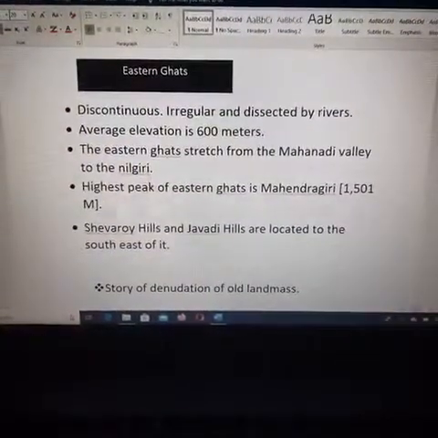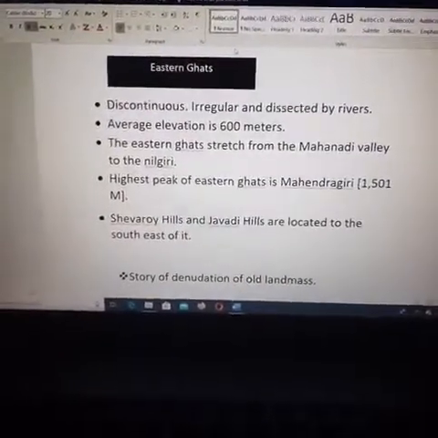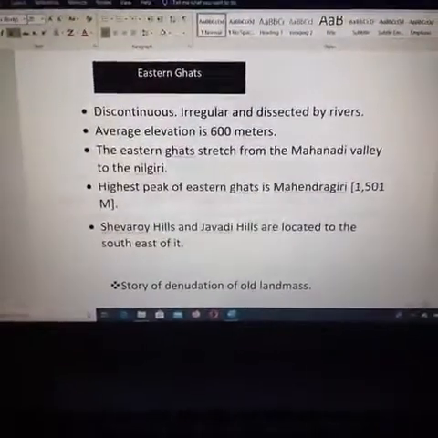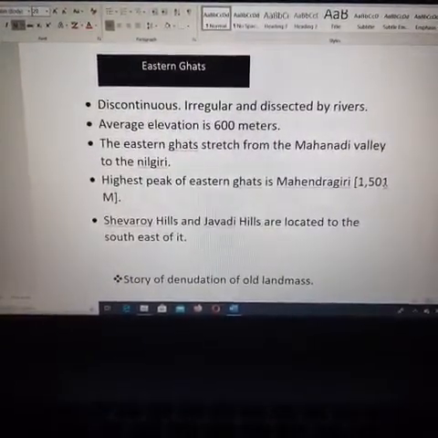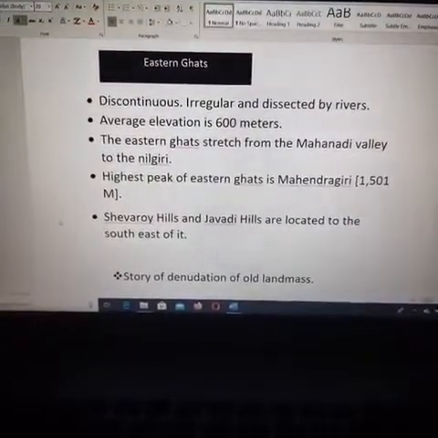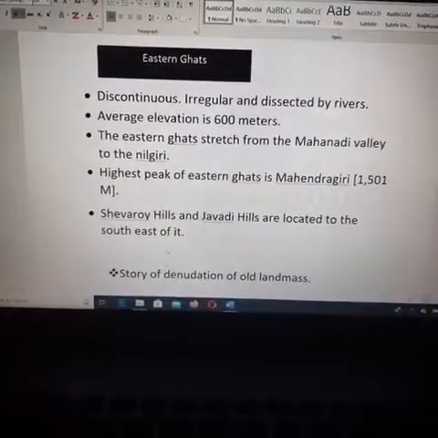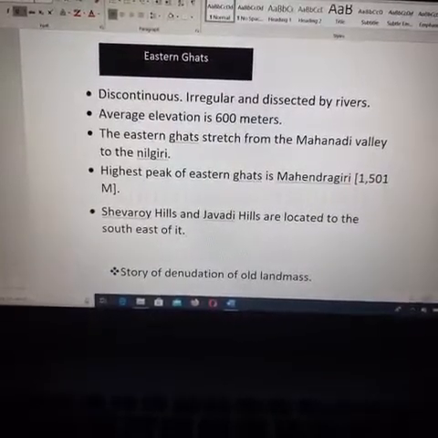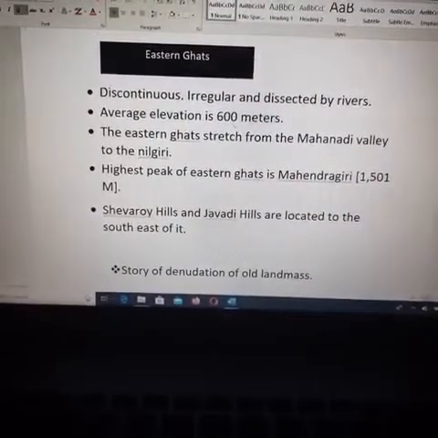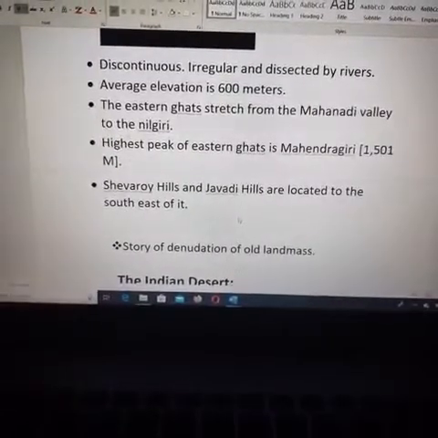Then the highest peak in the Eastern Ghats. In the Western Ghats the highest peak is Anaimudi; in the Eastern Ghats it is Mahendragiri, at 1501 meters. Another important set of hills in the Eastern Ghats are the Shevaroy Hills and the Javadi Hills, located to the southeast of it, which are also hill stations.